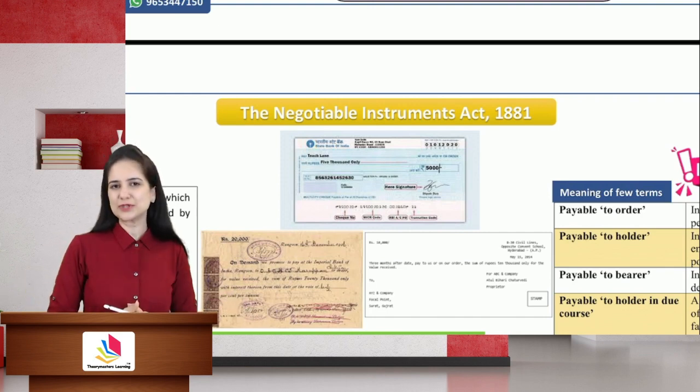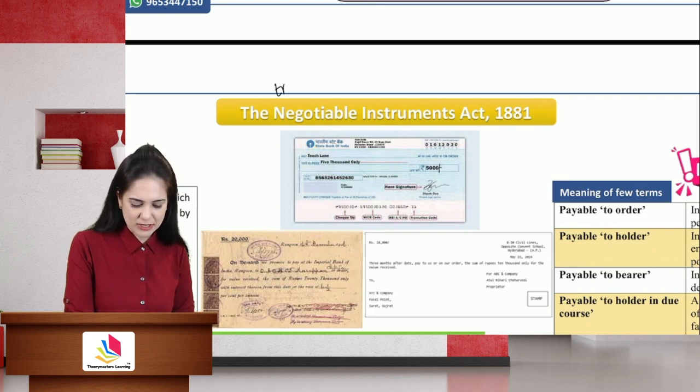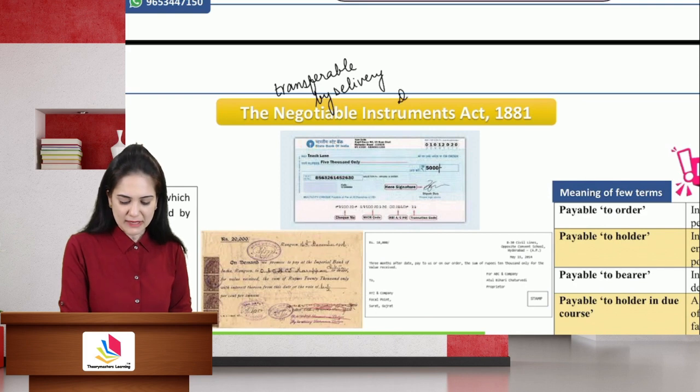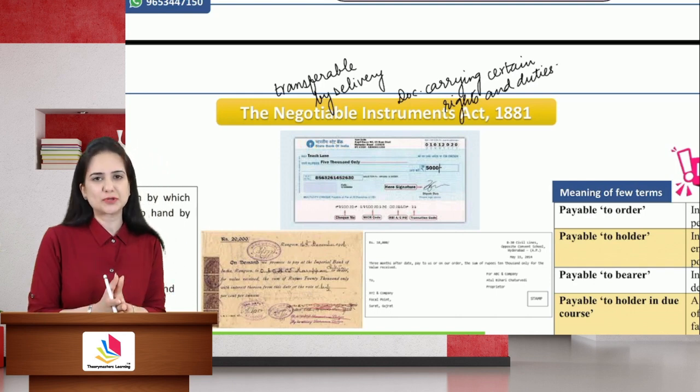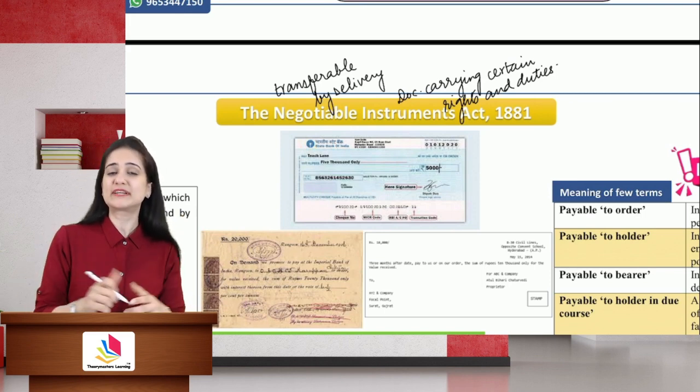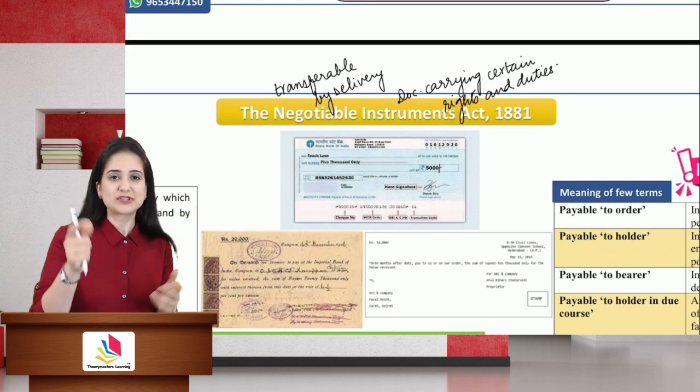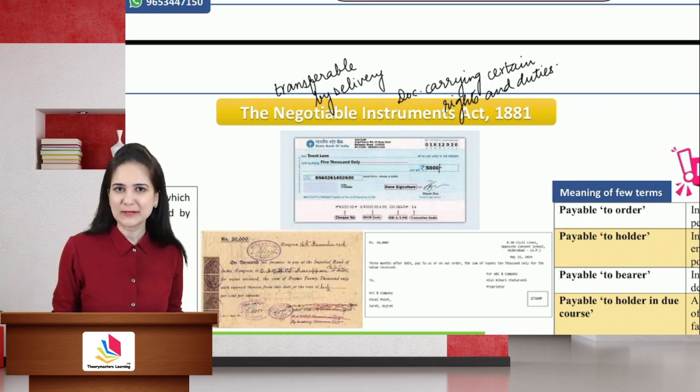Now, the word negotiable means transferable by delivery. And the word instrument means a document carrying certain rights and duties. So these negotiable instruments are actually documents which are treated just like cash, which are used instead of money.